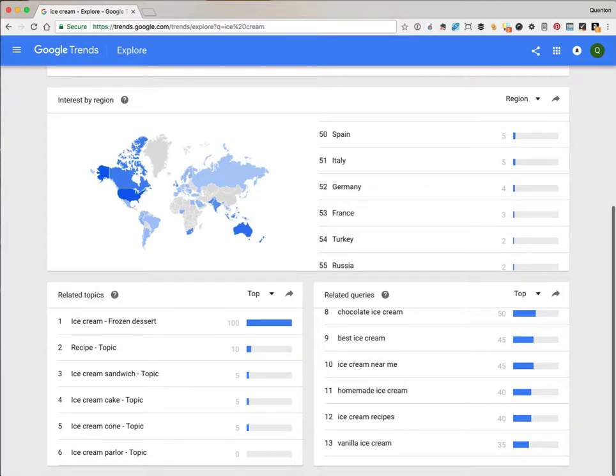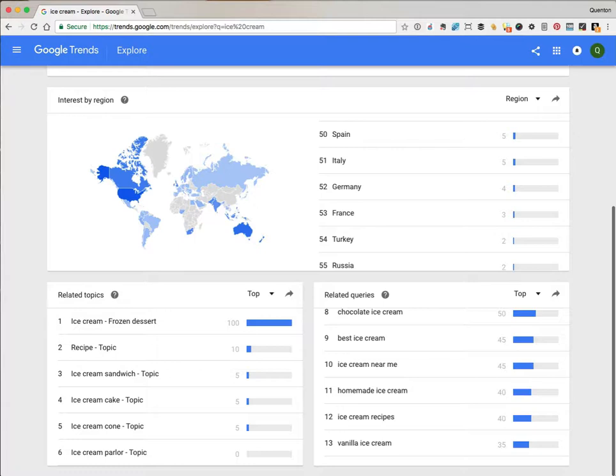People in Italy are searching for the Italian word for ice cream, gelato. In France, they're searching for crème glacée, and so on. I'm not going to even attempt the Russian or Japanese. So just because the English term for a product isn't popular doesn't mean people aren't interested in the product, so don't get caught out by that one. The international comparisons are really interesting, but they're only really useful to compare countries that share a common language, and that's usually going to be English.